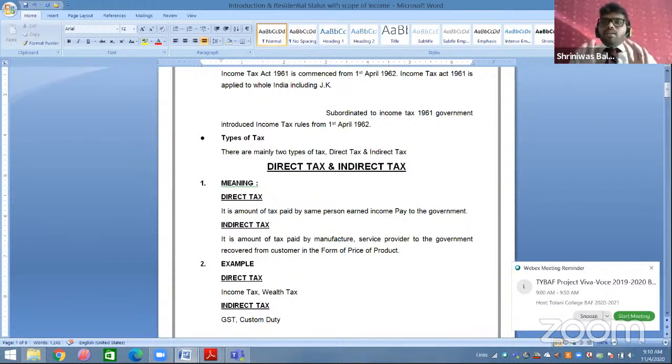For example, a particular laptop has been sold by the company at the price of rupees 50,000. Now, on that 50,000, whatever the cost and whatever the profit was, they had actually incurred 45,000 for that laptop. And for example, 5,000 is the amount they are paying as tax on that laptop. So XYZ company is charging a total of 50,000 from the customer in the form of price. In that 50,000, it also includes 5,000 rupees as a tax, as a GST amount.